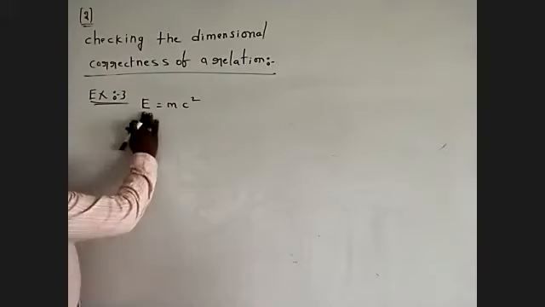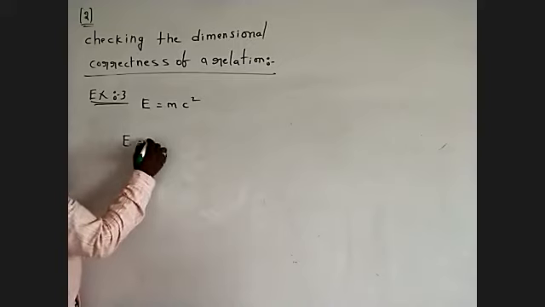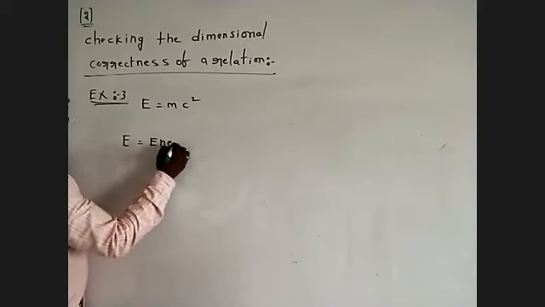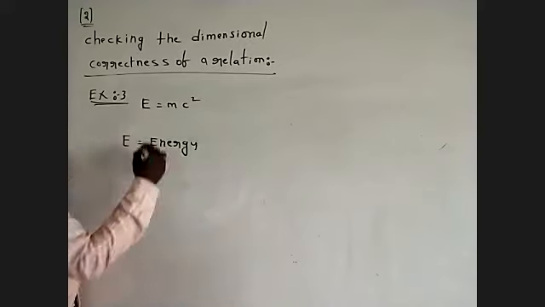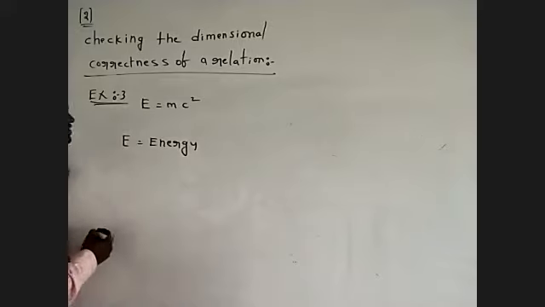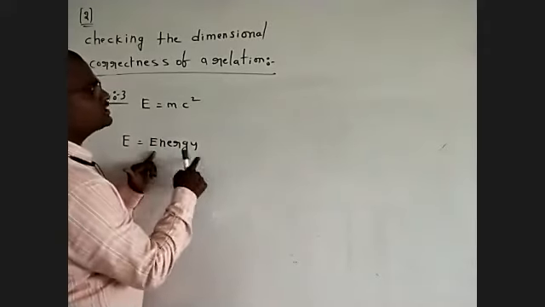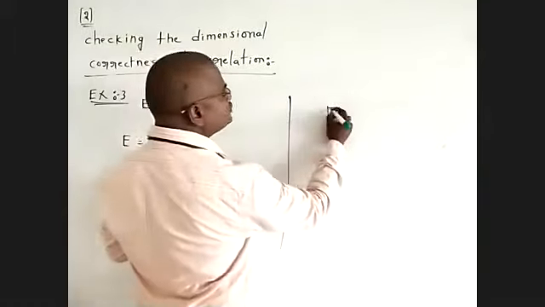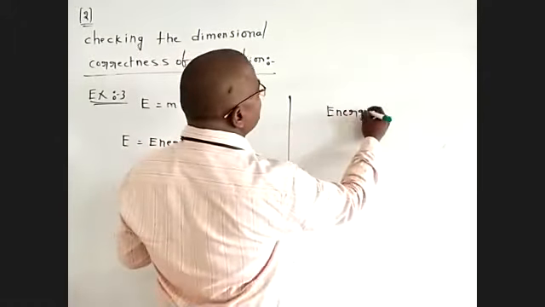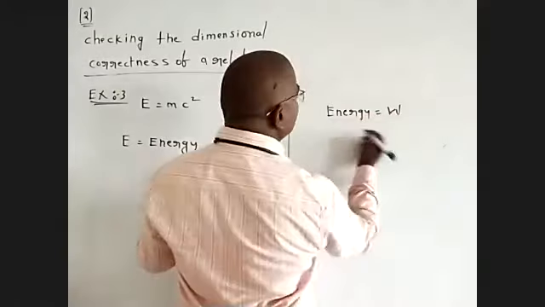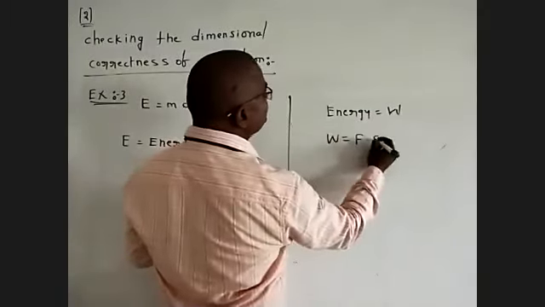E means energy. What is energy? Energy is equal to work, and work is equal to force into displacement.